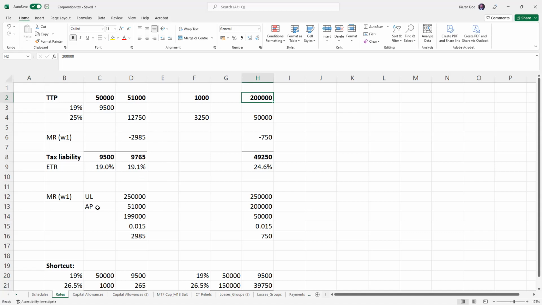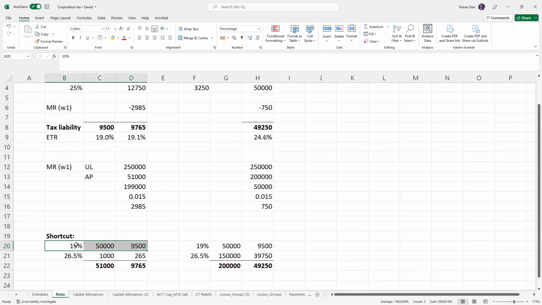There's also a way, when the augmented profits and the taxable profits are the same, that you can use a shortcut method for calculating the tax liability. Because as I've explained here, what marginal relief is doing is smoothing this transition from 19 to 25%. So a shortcut method could be, if you've got profits of 51,000, first 50,000 at 19%, and then the next 1,000, the effective tax rate on profits at the marginal rate is 26.5%. So you can see that here. That can be useful in maybe losses questions, if you were calculating it to work out the best use of a loss.